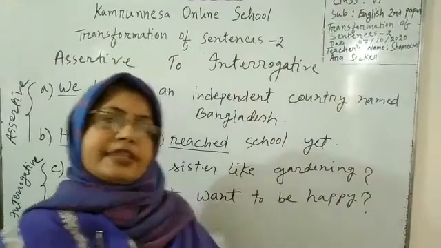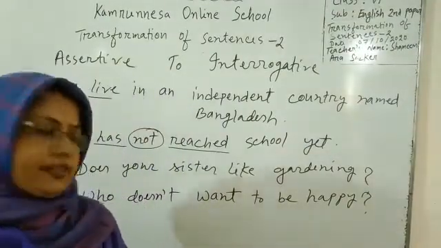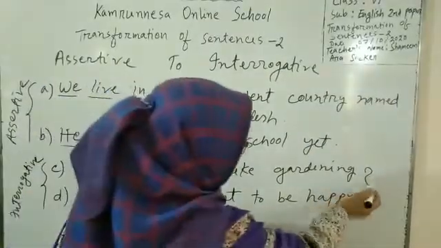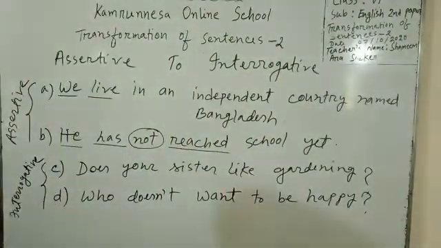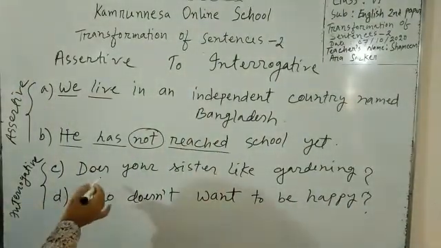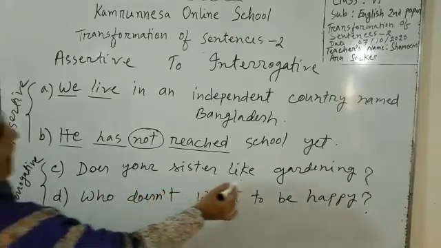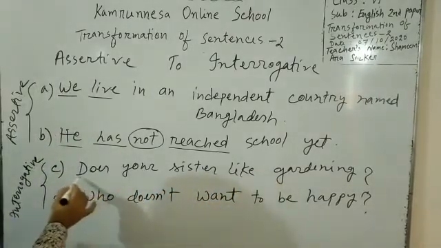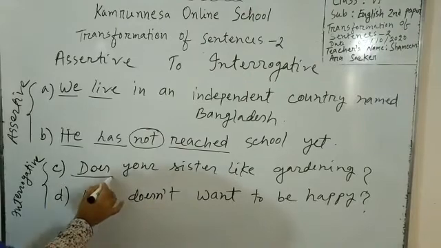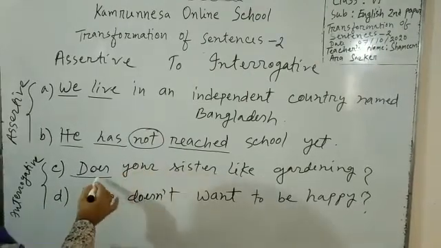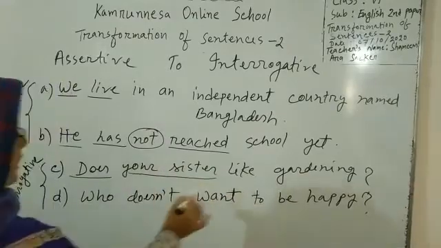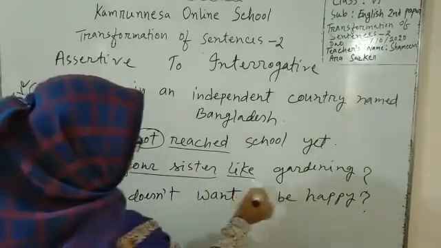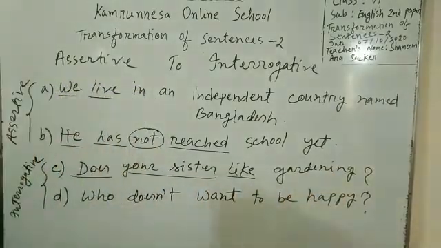An interrogative sentence asks questions and ends with a mark of interrogation or note of interrogation. Look, does your sister like gardening? This interrogative sentence starts with an auxiliary verb, and after the auxiliary verb we can see the subject, your sister, then the principal verb and extension.